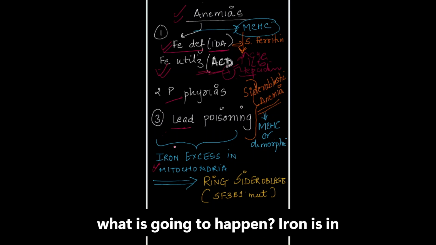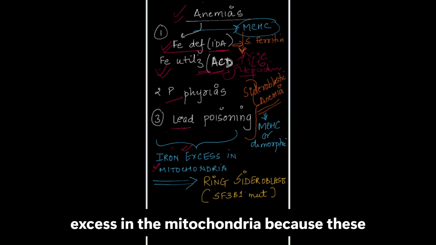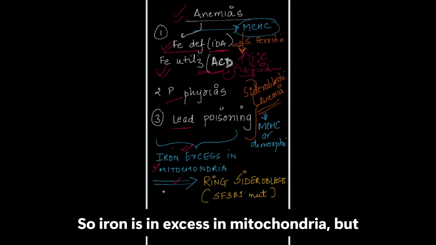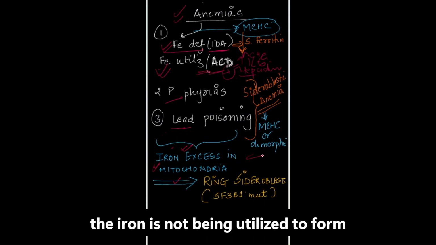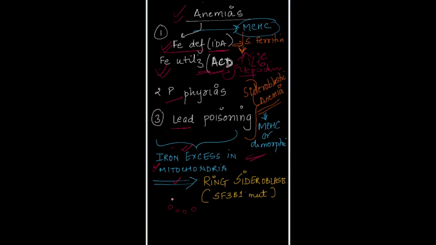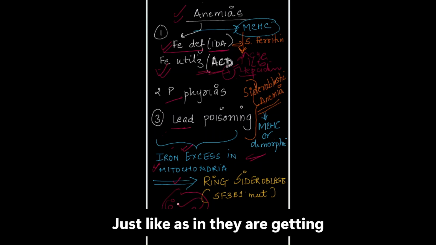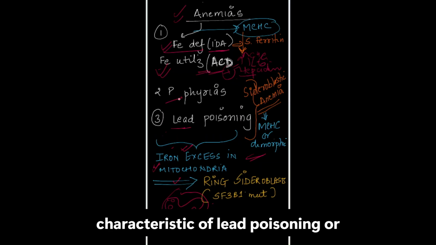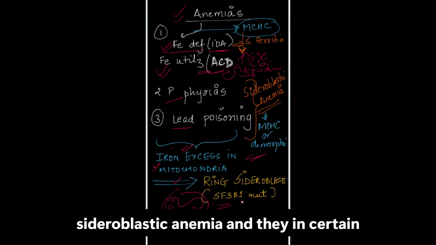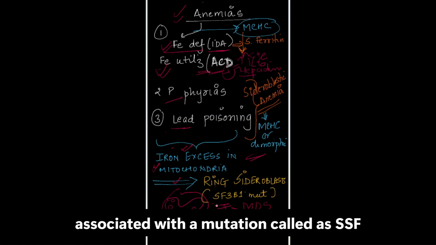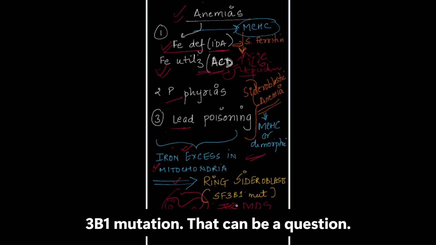So what is going to happen? Iron is in excess in the mitochondria because these steps of porphyrin synthesis or heme synthesis are happening in mitochondria. So iron is in excess in mitochondria, but the iron is not being utilized to form hemoglobin. So you will have iron deposited in the mitochondria as a ring form around the nucleus, and these cells are called ring sideroblasts. Ring sideroblasts are characteristic of lead poisoning or sideroblastic anemia, and in certain conditions like MDS they are also associated with a mutation called SF3B1 mutation. That can be a question for you.